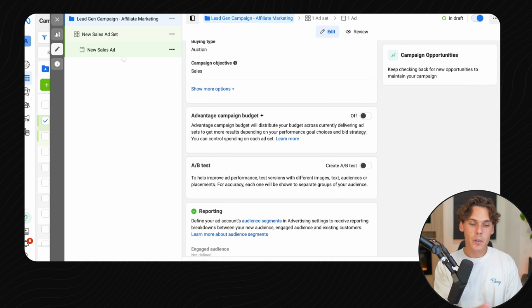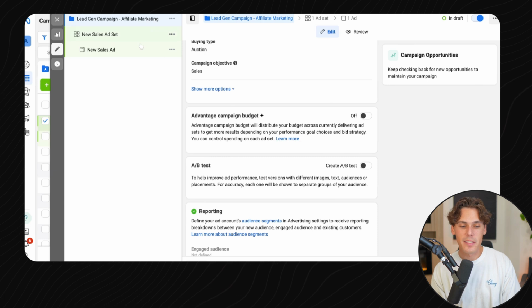For example, if you only have one ad set and one ad creative, obviously the $100 is going to flow right through that. But if you've got two ad sets and two creatives under each ad set, Facebook is going to split that up how it sees fit. One of them might get $50, one of them might get $25. It just depends on which creatives are performing the best and which ones Facebook thinks people are resonating with the most.